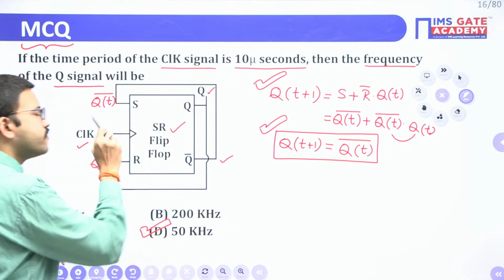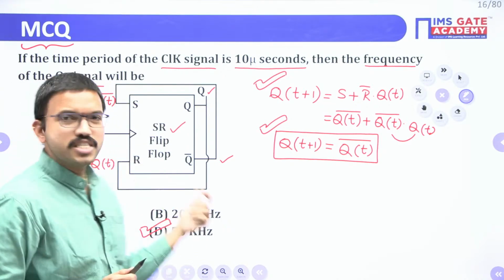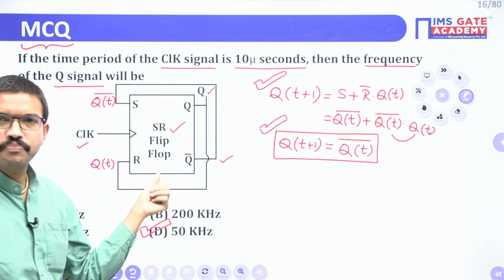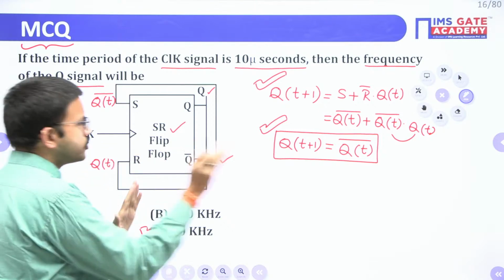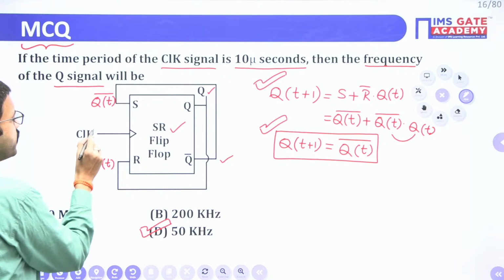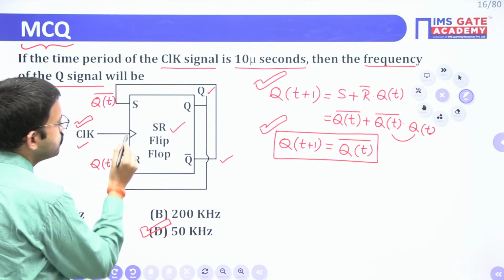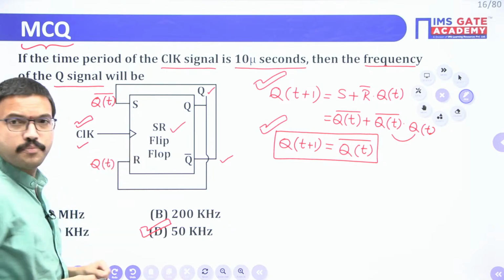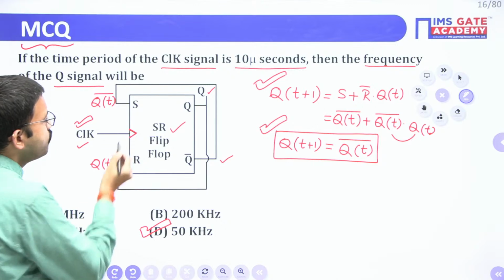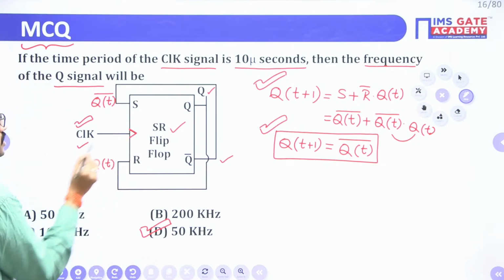So whether it is a flip-flop or register or counter, inside a register or counter you will be having flip-flops, right? So all the circuits, flip-flops, registers, counters, are operating with what? Clock signal. And here if you observe, you are having one arrow mark that indicates positive edge. If you are having a bubble here, that means it is a negative edge, but here you are having just an edge only.